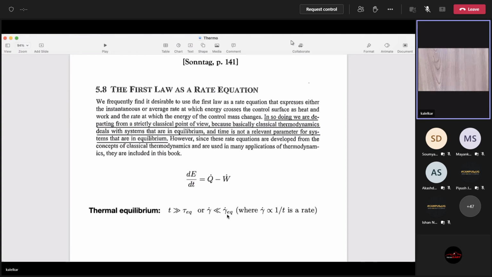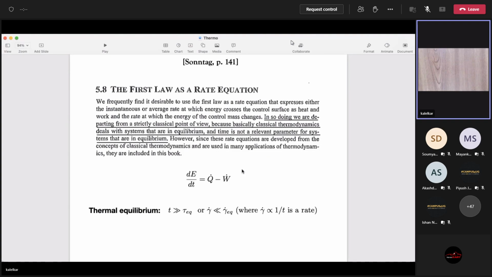If the system is quickly equilibrating, that means the rate of equilibration is high. Then basically the system is going to remain in equilibrium throughout the process. In that case, it is reasonable to use a rate equation, but not this kind of lame excuse. However, since these rate equations are developed from the concepts of classical thermodynamics and are used in many applications, we will write it this way.